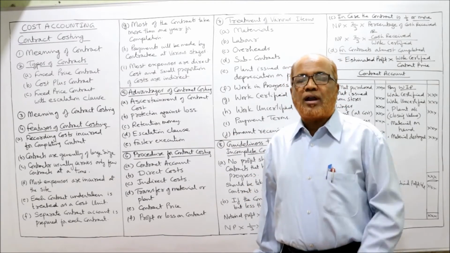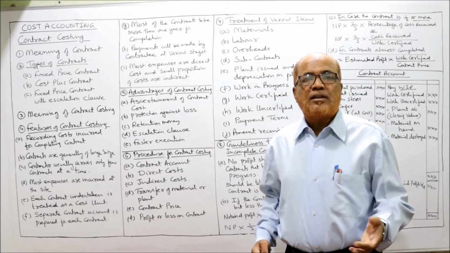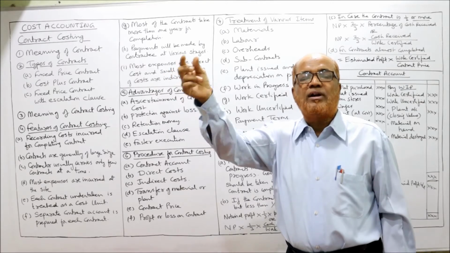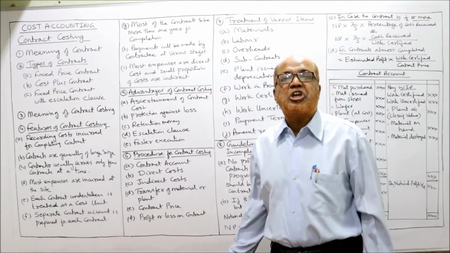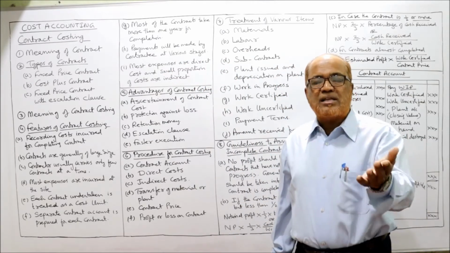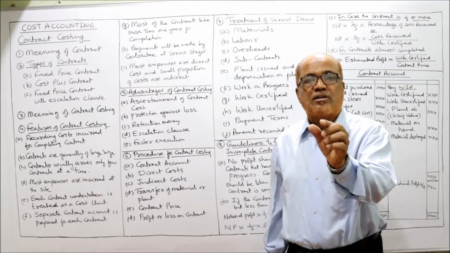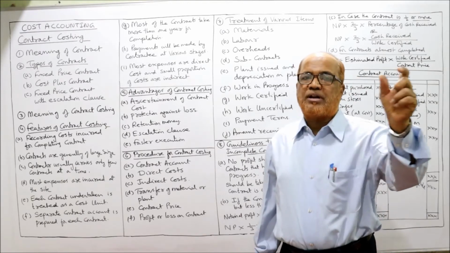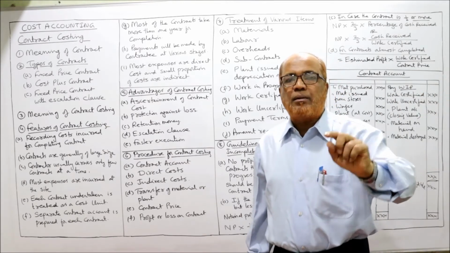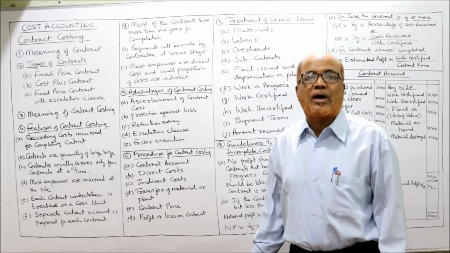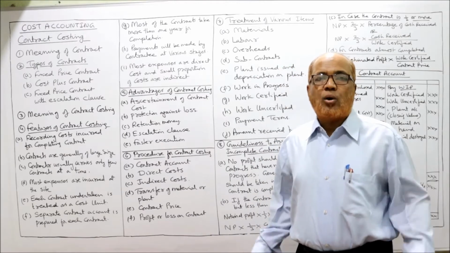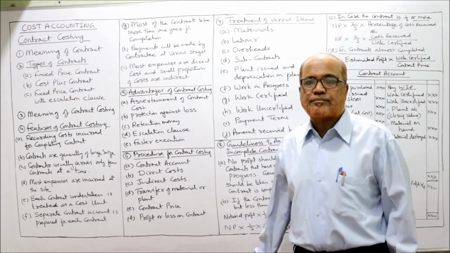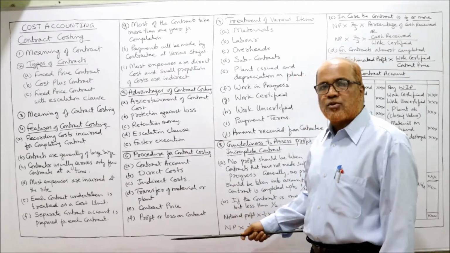But if the contract is not yet completed, then we should not write the contract price on the credit side of the contract account. We'll take WIP, work in progress. In that case, the balancing figure will be notional profit, imaginary profit. From that notional profit, some part will be transferred to the P&L account and the remaining balance will be transferred to work in progress as reserves. The whole profit cannot be transferred to the P&L account because the work is still going on. So these are the procedures of contract.